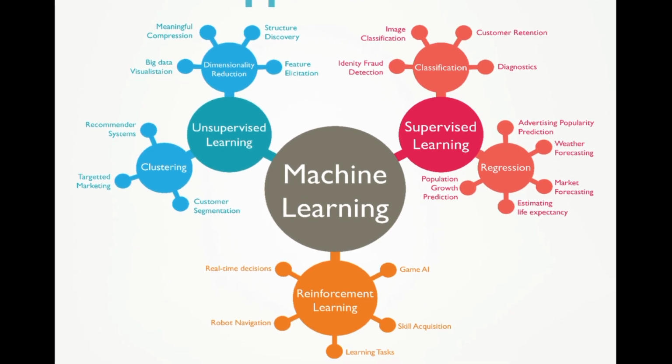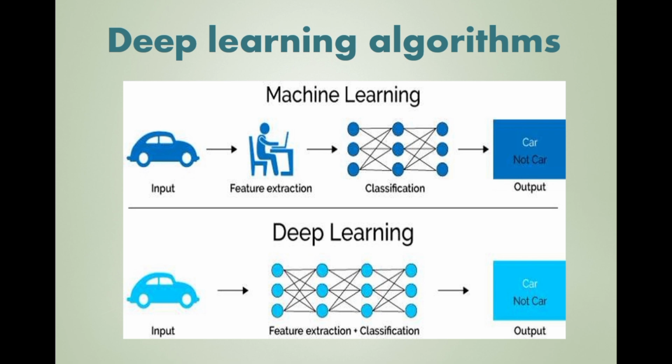The next one is the deep learning algorithm. It is an advanced version of machine learning, where more hidden layers are used. In the next videos we can see about the deep learning algorithms and also some main types of machine learning algorithms in brief.